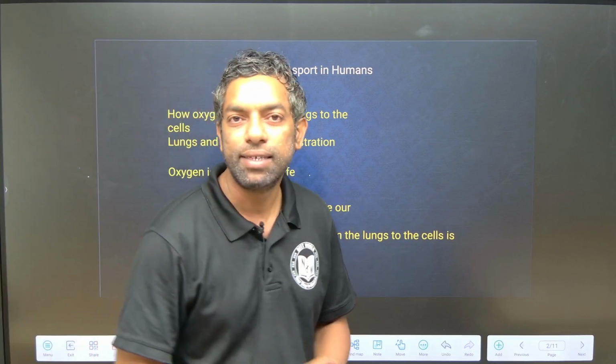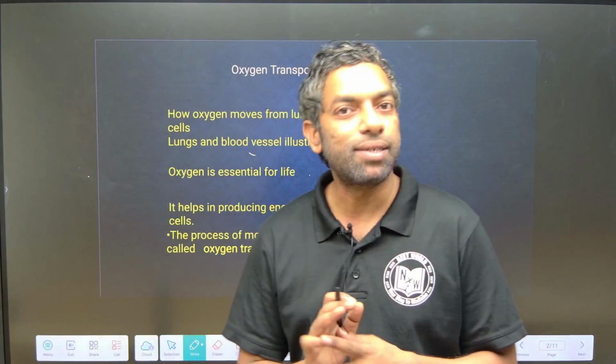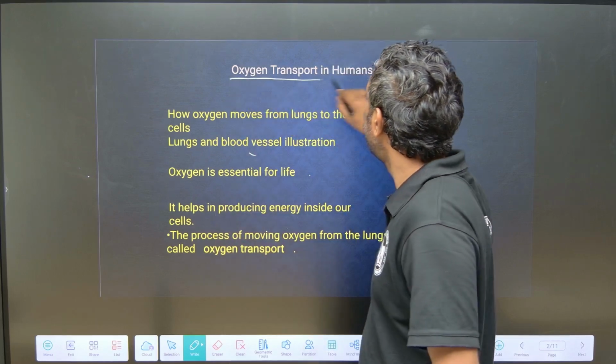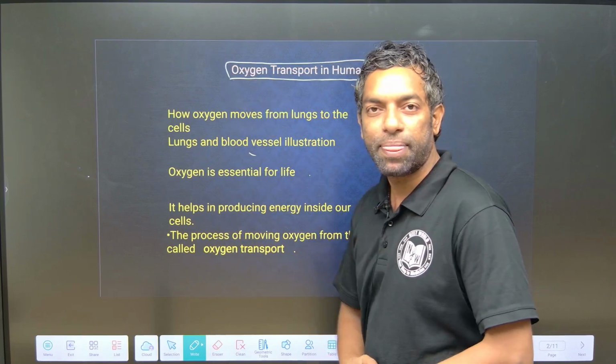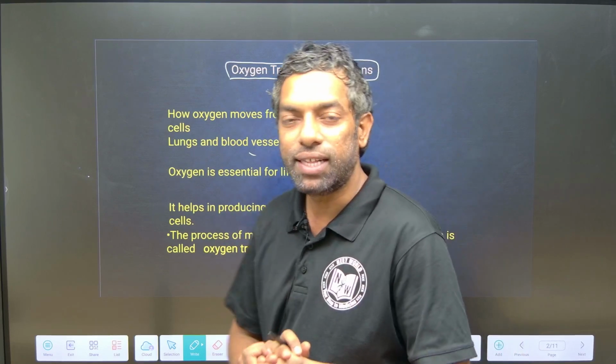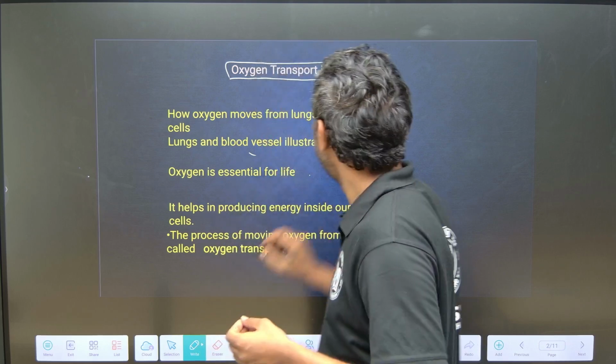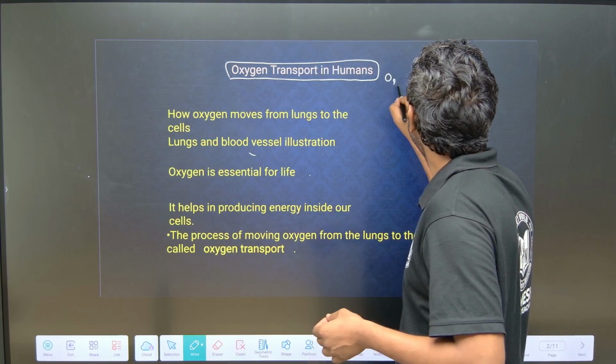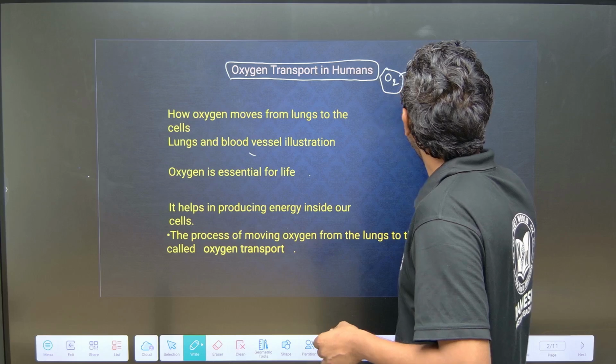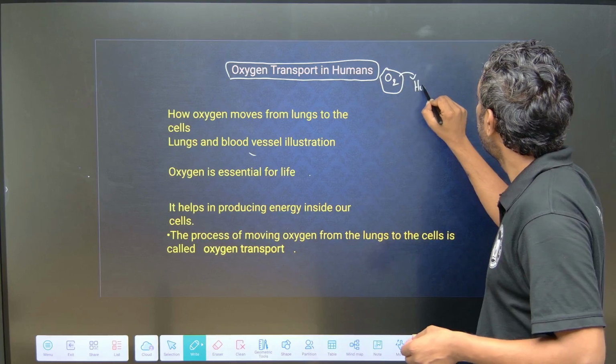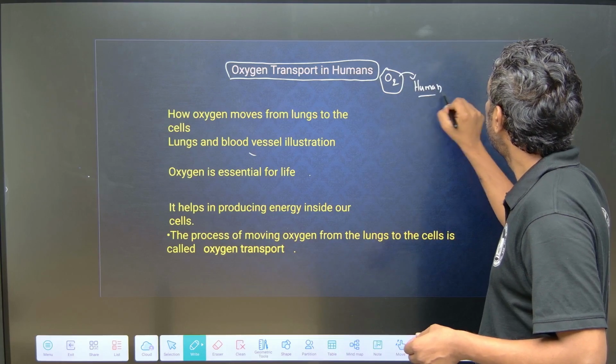Hi my dears, today we are going to discuss the transport of oxygen in humans. Transport of oxygen in humans, what's going on? Oxygen can enter into the human trachea.